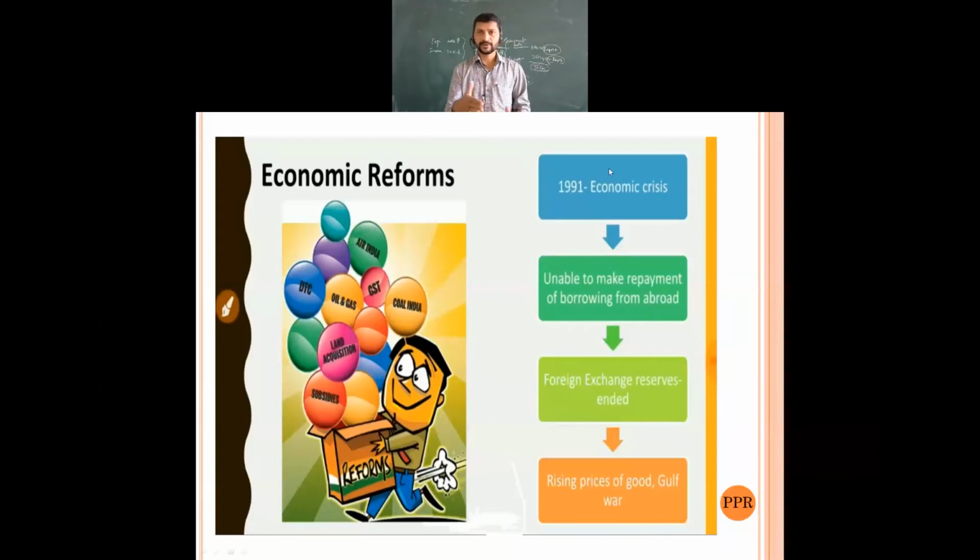What came into existence in 1991? The World Bank and IMF kept certain conditions. We will provide you the loan, but you have to open the economy to other countries.